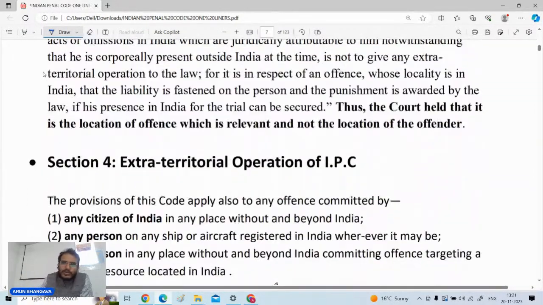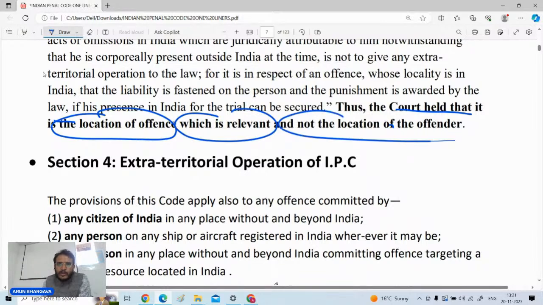The answer is yes. The court stated that it is the location of the offense which is relevant. It is not the location of the offender. So Mubarak Ali Ahmed is a very important judgment on this point, that if any person who is residing outside India commits an offense within India, then whether that person will be held liable or not. So it is this particular offense, section number 4, as well as section number 3, as well as section number 2, which is talking about the territorial operations of the IPC.